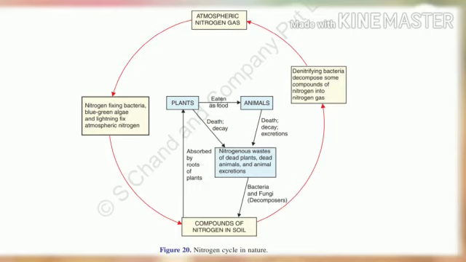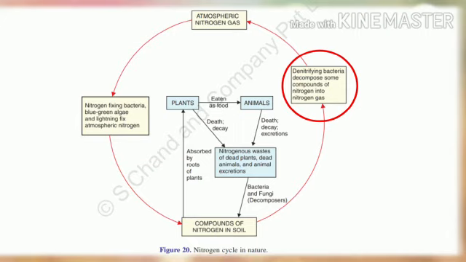Okay? In this way, the nitrogen gas which was removed from the atmosphere during fixation is put back into the atmosphere. Do you understand, children? See, the free nitrogen which was converted into nitrate compounds again comes back to the atmospheric nitrogen gas with the help of denitrifying bacteria. Understand? In order to understand this, children, look at the yellow box given on the right hand side of the diagram of nitrogen cycle in nature.